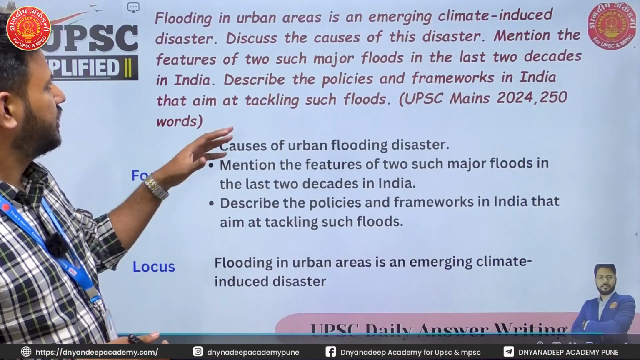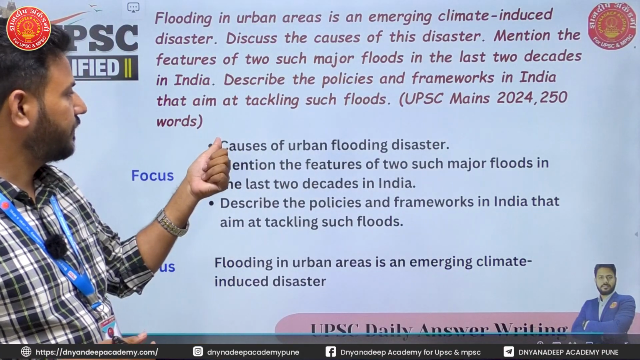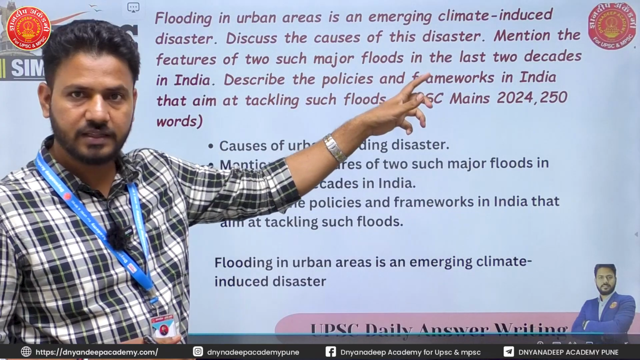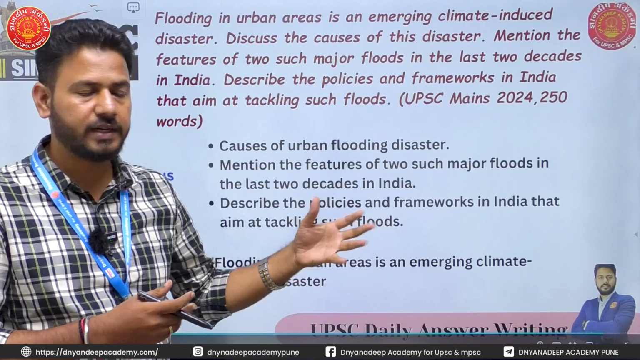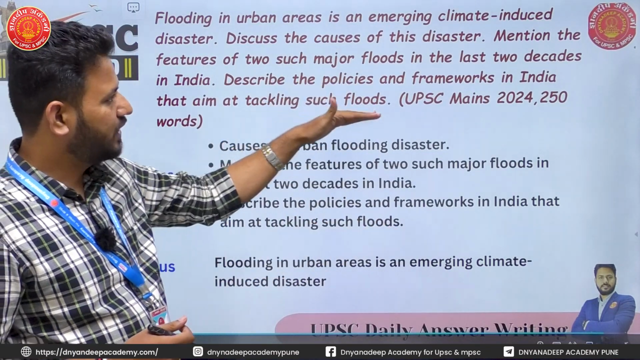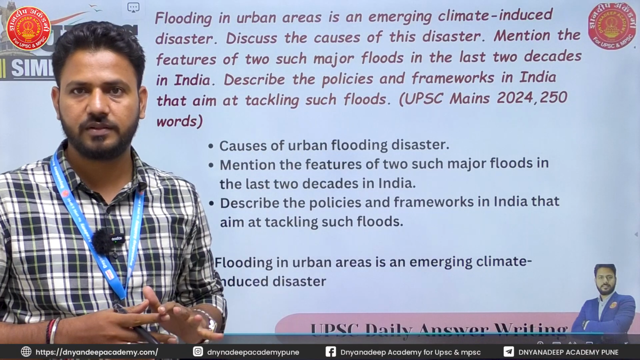Okay. The question is, flooding in urban areas is an emerging climate-induced disaster. Discuss the causes of the disaster. Mention features of two such major floods in the last 2 decades. Describe the policies and frameworks in India that aim at tackling such floods.